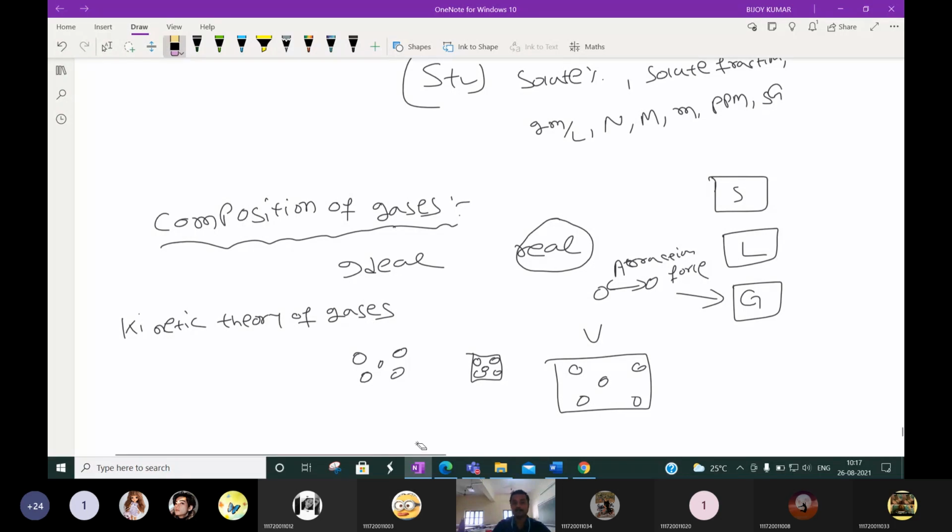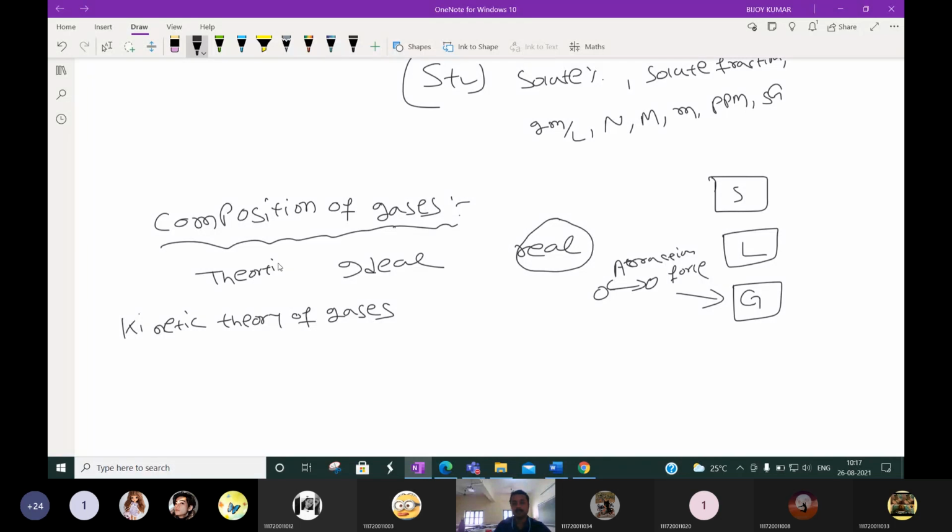So ideal gas means, in gases generally the attractive force is less. But in real gas they have some attractive force. So ideal gas is a theoretical gas in which we assume the attraction force between the molecules is negligible or none.